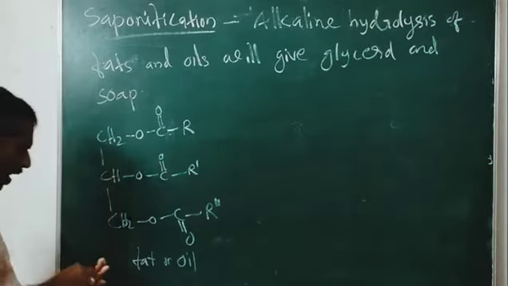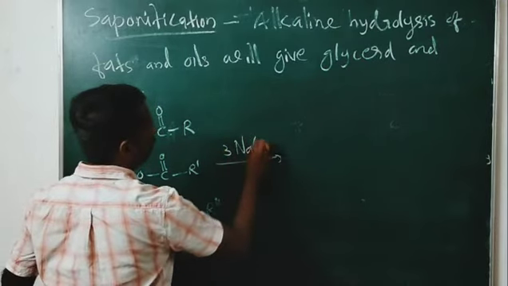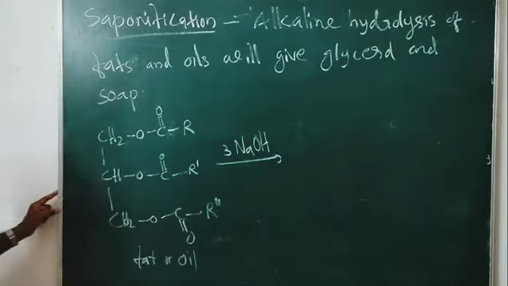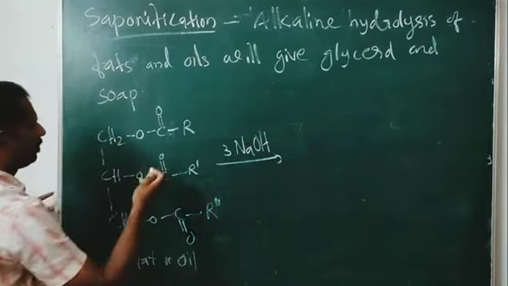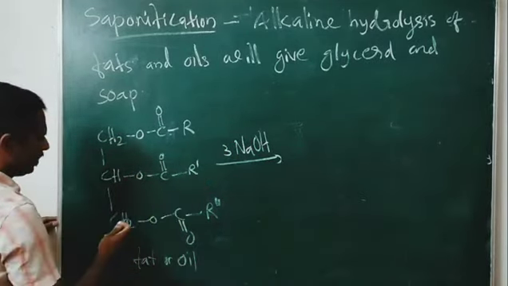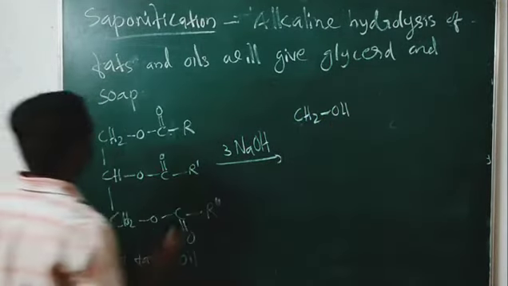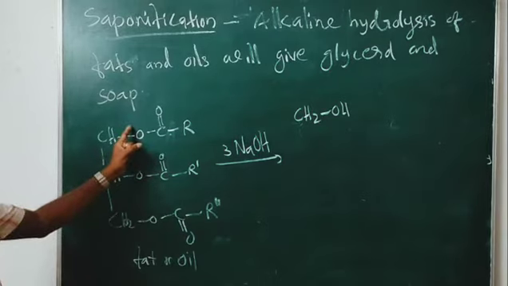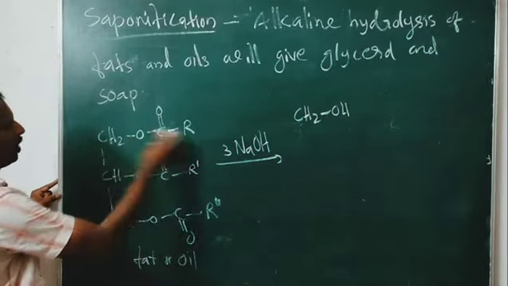Upon alkaline hydrolysis with 3 molecules of NaOH, the bond breaks and we get CH2OH, CHOH, CH2OH.